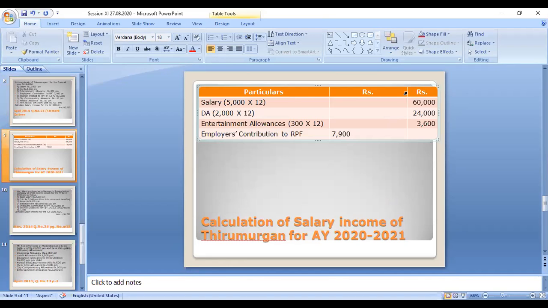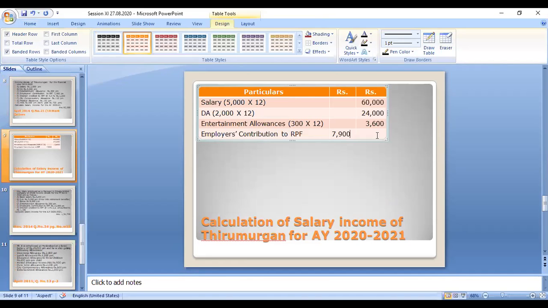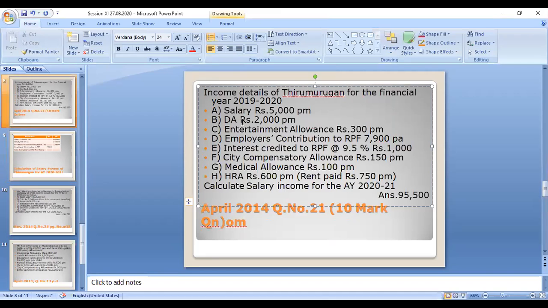Now with this amount, how much of the contribution by the employer is taxable and how much is exempted, that you have to calculate. You have to deduct the exempted amount. Exempted up to 12% of salary. What is the salary for this calculation? Salary in the sense you have to take basic salary. DA is taken only if it is entered into service benefit.